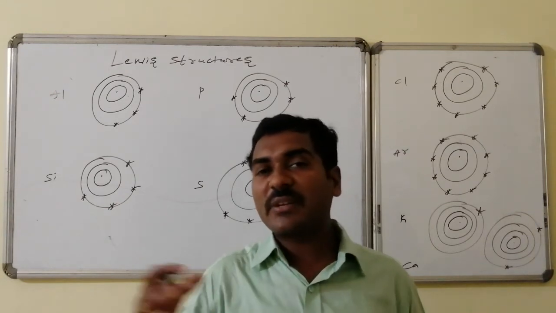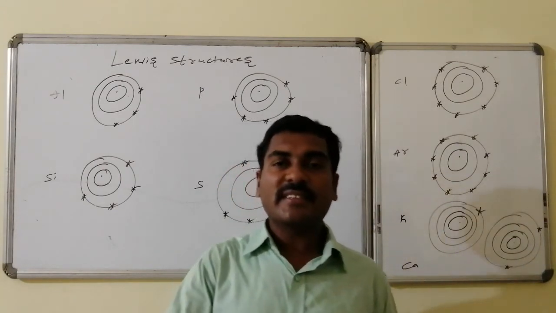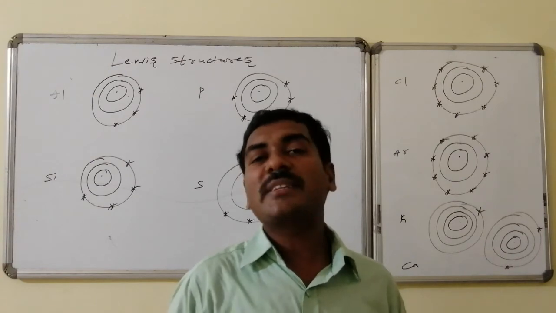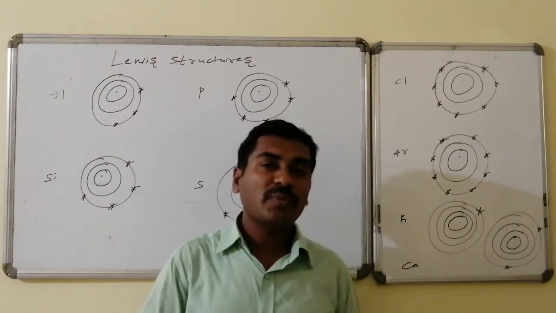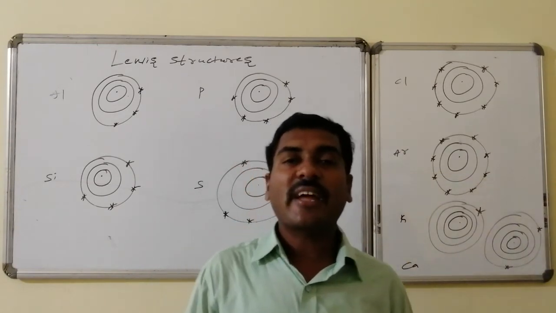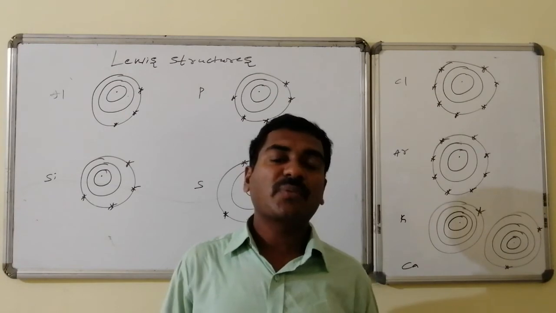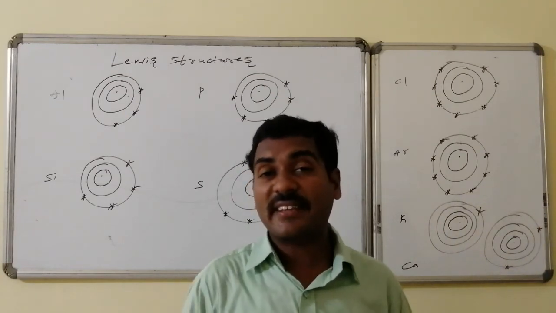Those elements present below the inert gases, that is next to the inert gases, lose electrons easily to get the stable configuration and are converted to cations. Those which gain electrons have extra electrons. Electron has a negative charge, so the more extra electrons, the more negative charge, and these are known as anions.